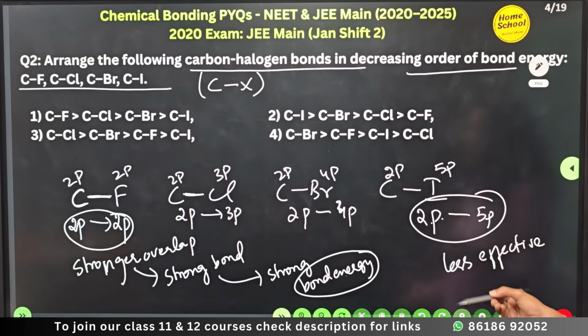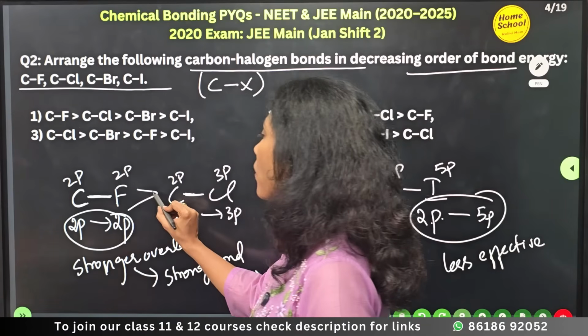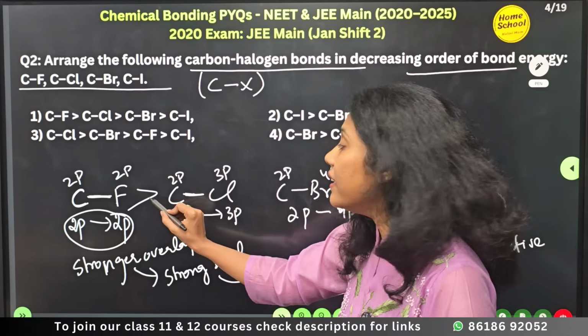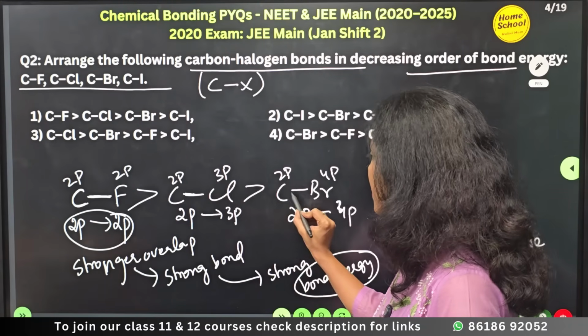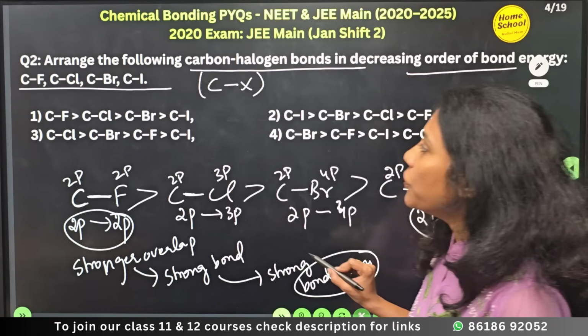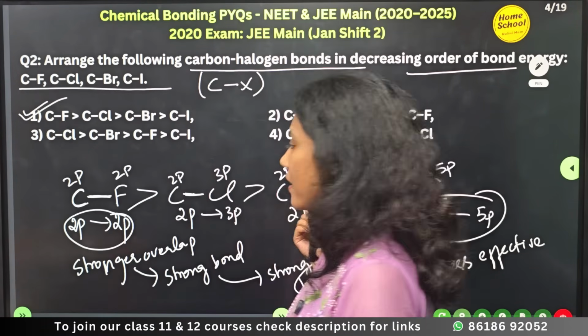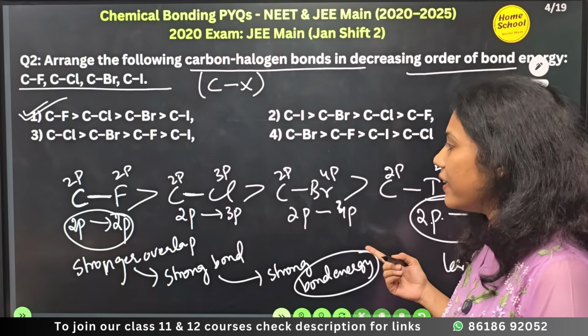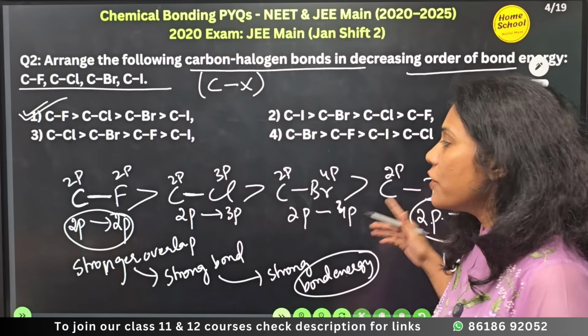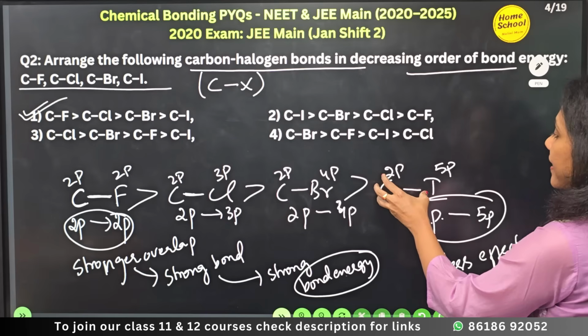So what is the decreasing order? Obviously the C-F bond is more powerful, stronger than the C-Cl bond, which is stronger than C-Br, which is stronger than C-I. So you will go with the decreasing order they are asking, high to low. High bond strength is with C-F, low bond strength is with C-I.